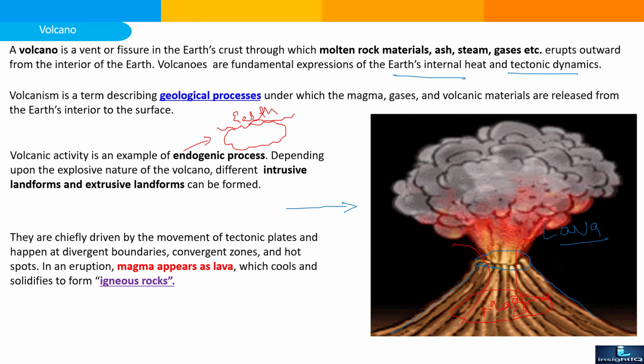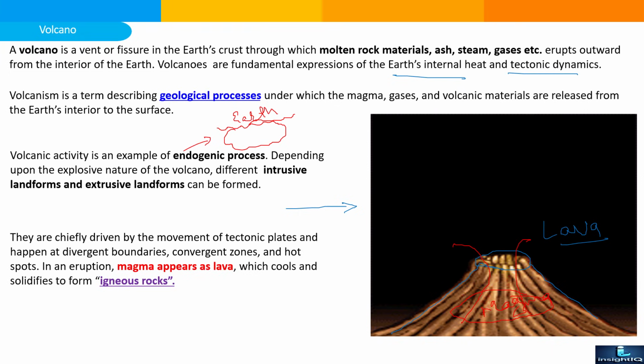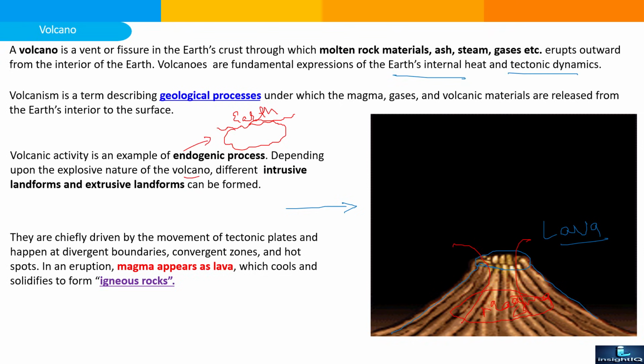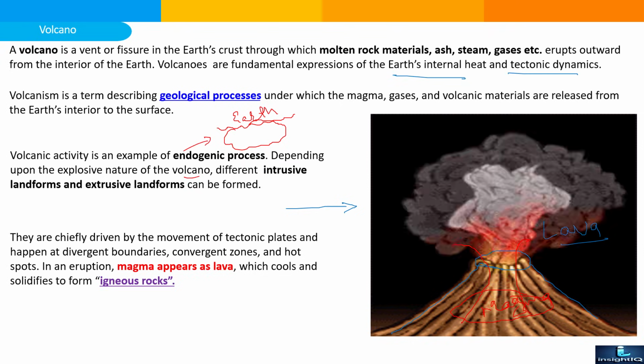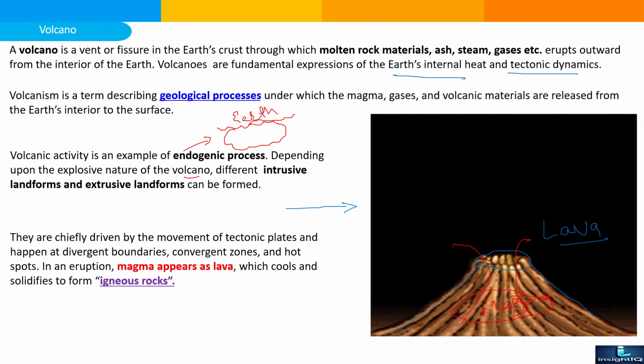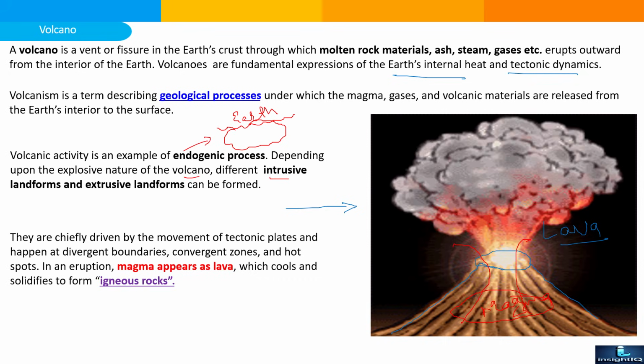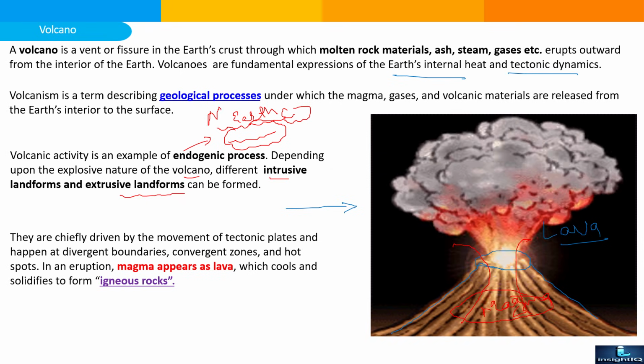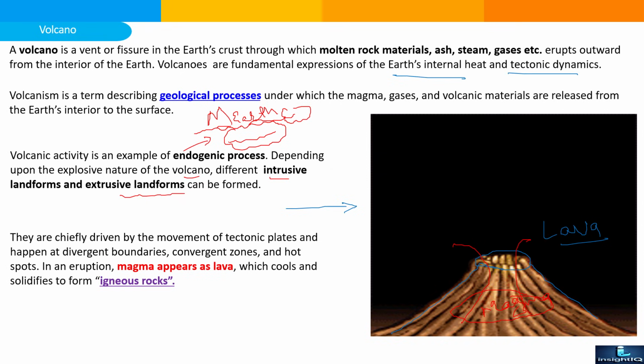So these are endogenic processes, depending upon the explosive nature of the volcano. That means the type of volcanic eruption, how much the intensity and the expansion. So different kinds of landforms can be created during this volcanic eruption process. It can be intrusive or extrusive. Intrusive landforms are those landforms that are created inside the earth and can be visible only after the erosion of the earth's surface. And extrusive landforms are those landforms created on the land surface, like mountains and ridges etc.